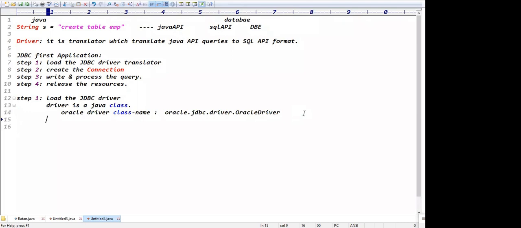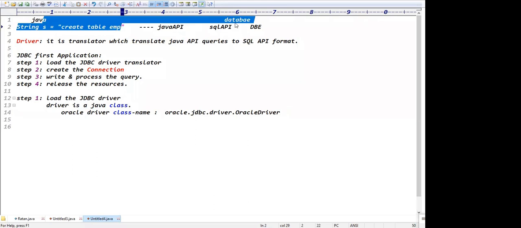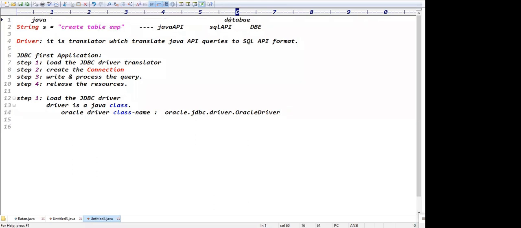Sir, who gives this class? Guys, this class is given by database vendors, not by Java. The Oracle vendor gives the Oracle driver class, which translates Java syntaxes into Oracle formatted queries, right? The MySQL vendor gives the MySQL driver, which translates the Java API syntaxes into the MySQL format, right? So the driver class names are given by database vendors.